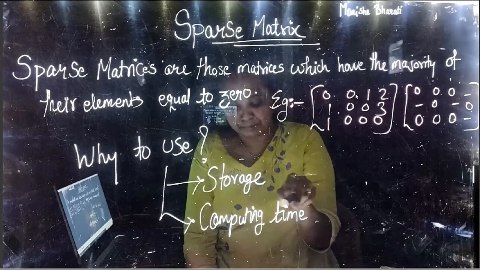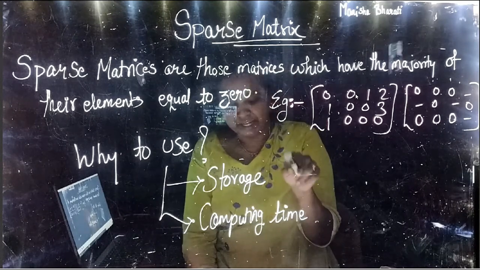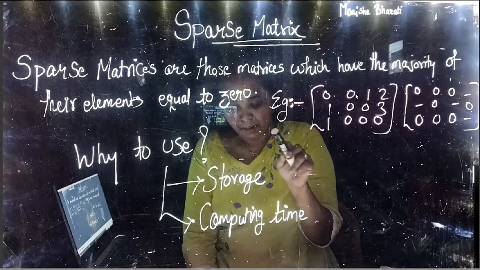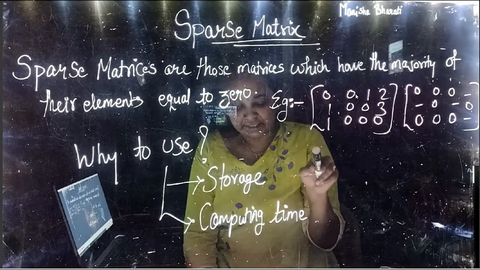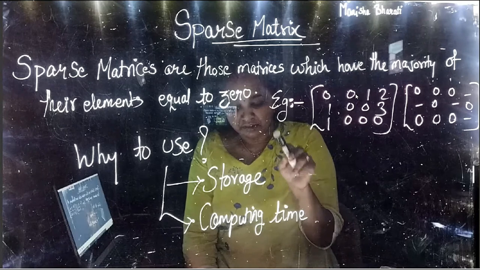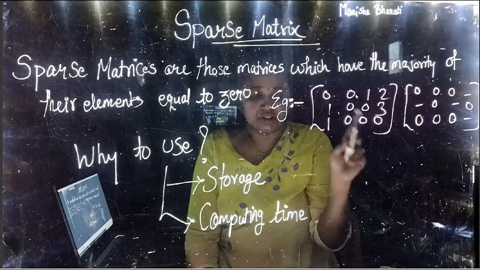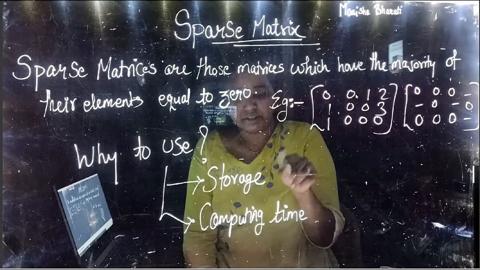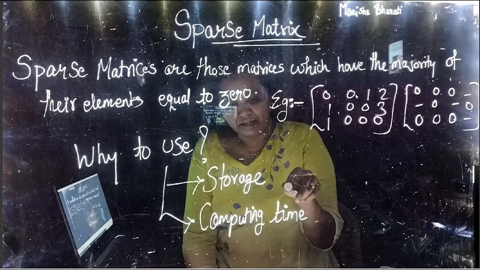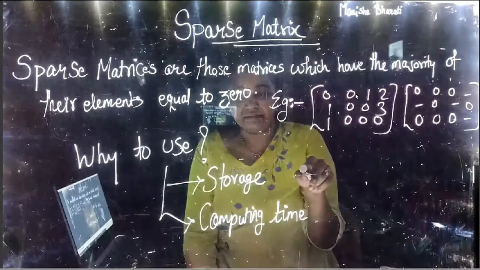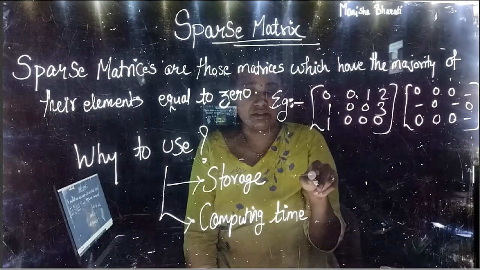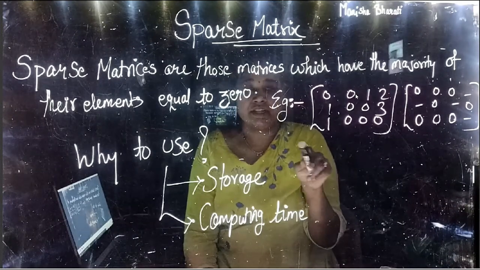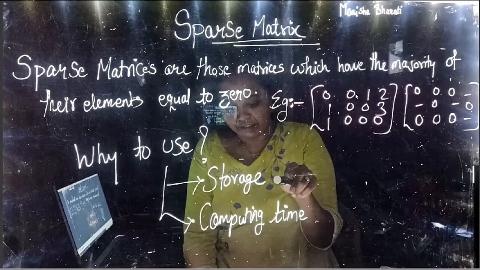Second reason is computing time. Computing time can be saved by logically designing a data structure traversing only non-zero elements. Since there are fewer non-zero elements, and let us say we are traversing like breadth first search or depth first search, we have to just traverse the non-zero elements.